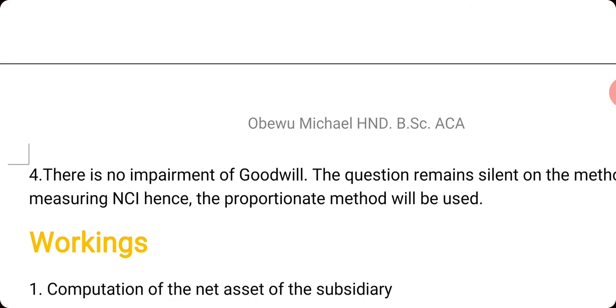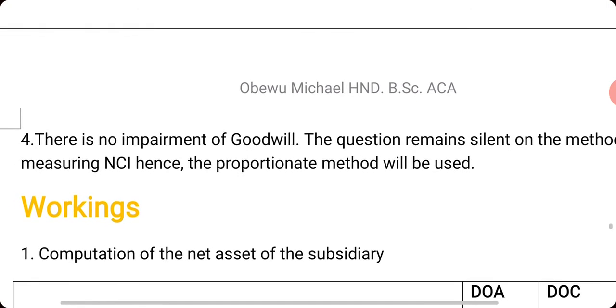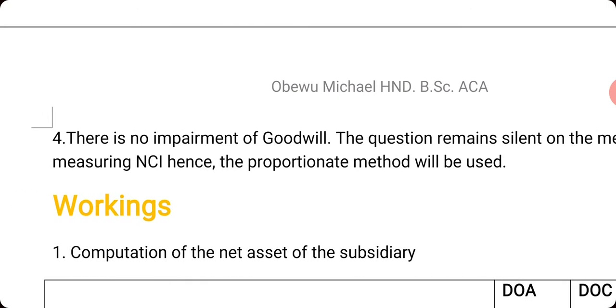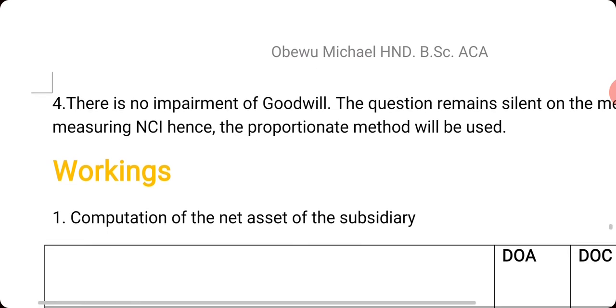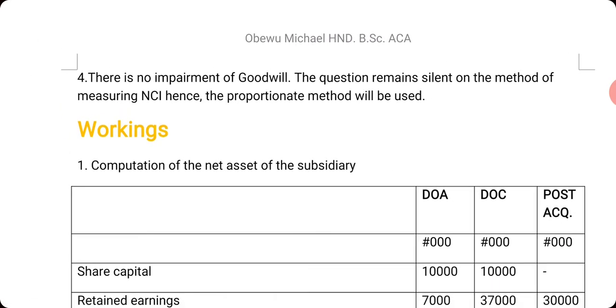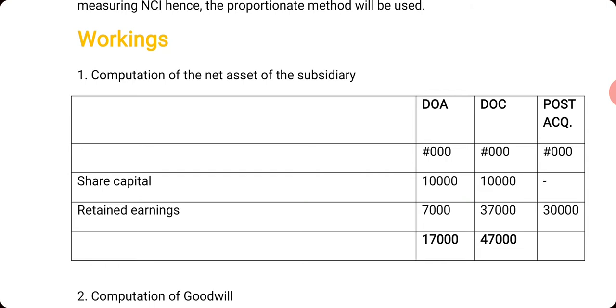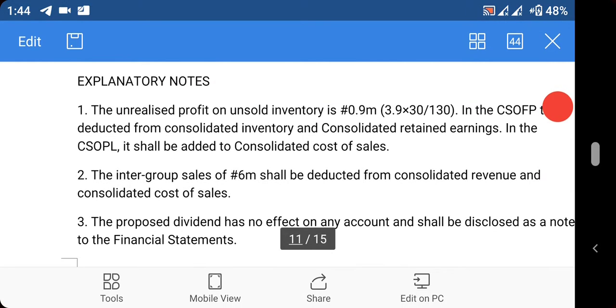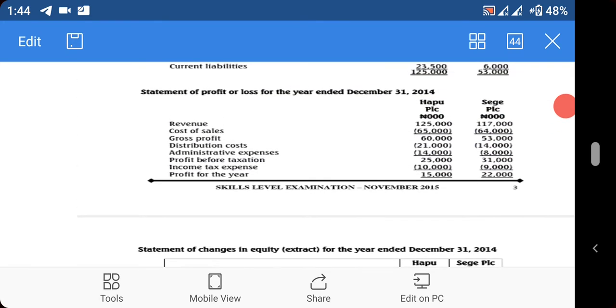Good. So the last explanatory note is there is no impairment of goodwill. The question remains silent on the method of measuring NCI, hence the proportionate method will be used. So we are going to use the percentage of net assets acquired method. So we now have workings. Working number 1 will be computation of net assets as usual. We're going to calculate the net assets as usual, so the share capital and the retained earning. So we have date of reporting, so the date of acquisition,